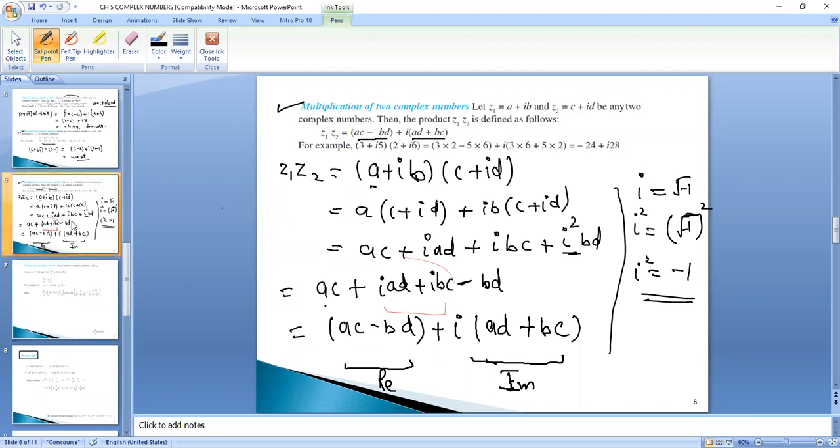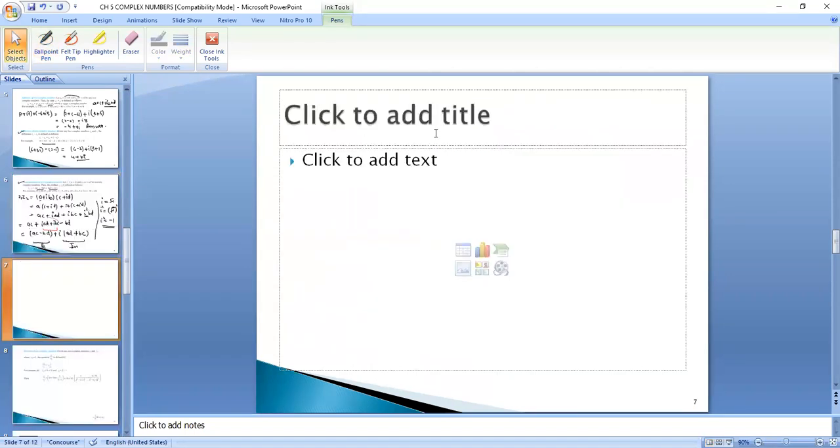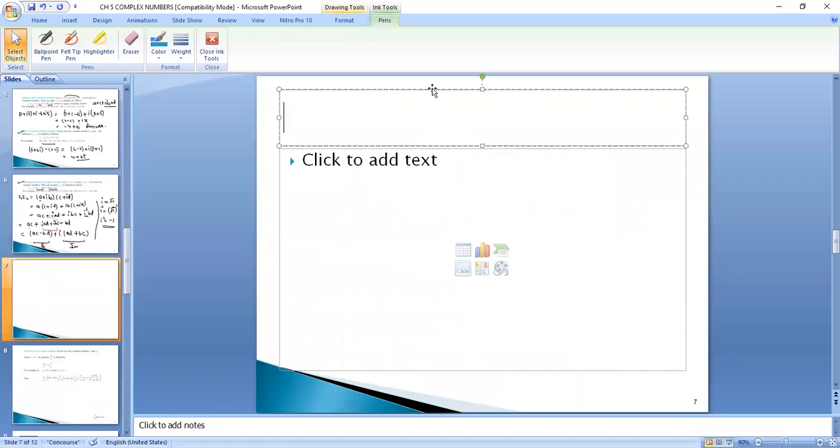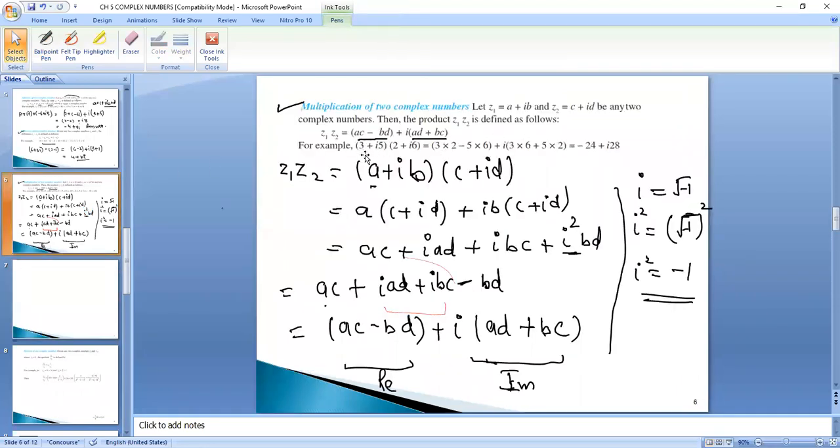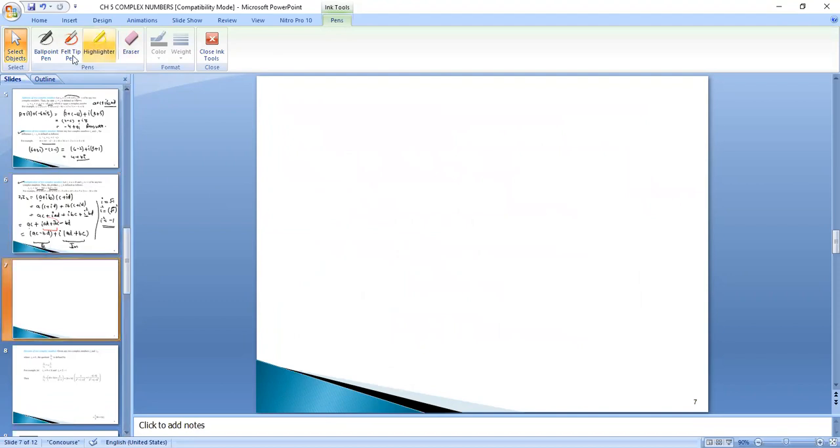Now when you have to multiply two numbers, we will be taking this example, so you can easily multiply. So (3 plus iota 5) and (2 plus iota 6). There are two methods. One is learn this formula, AC minus BD plus iota (AD plus BC), and put the values. What are the values of A, B, C, D? And the other is you multiply the two brackets. Okay, there are two methods.